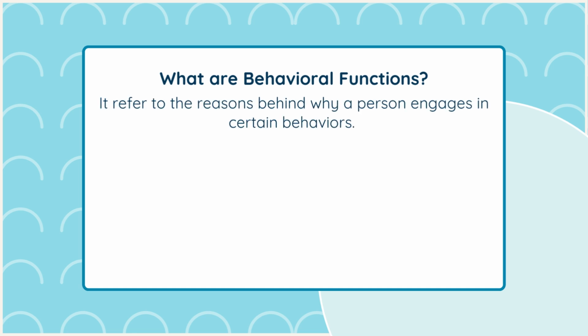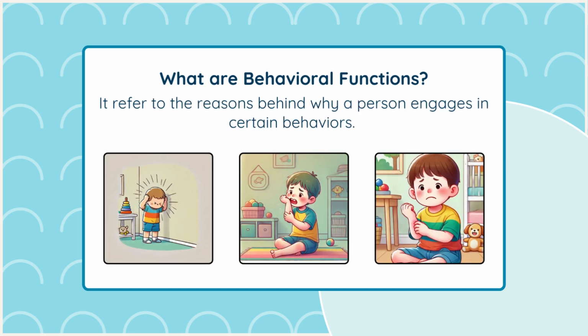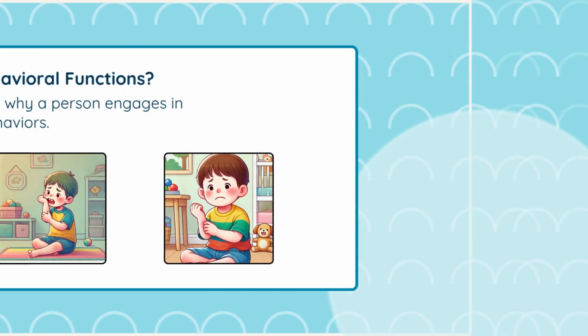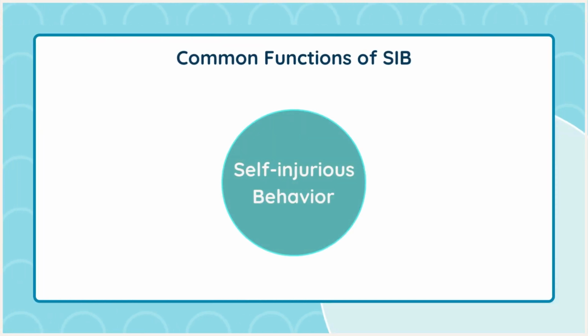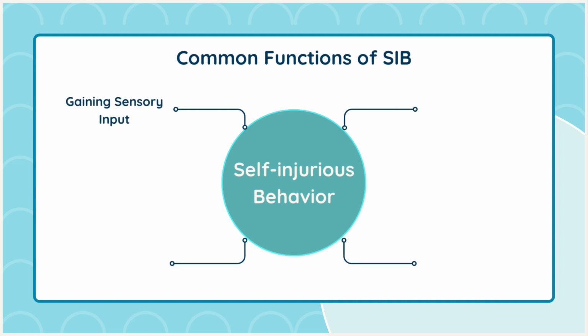What are behavioral functions? Behavioral functions refer to the reasons behind why a person engages in certain behaviors. Understanding these reasons helps us address the root cause of the behavior rather than just the behavior itself. Common functions of SIB. Self-injurious behavior can serve several functions. Common functions include gaining sensory input, escaping demands, seeking attention from others, or accessing tangible items like food or toys.